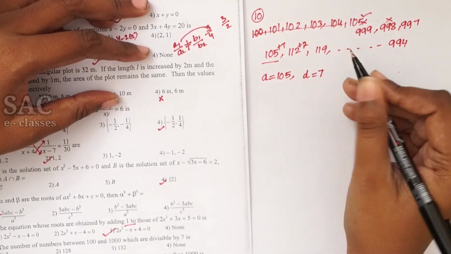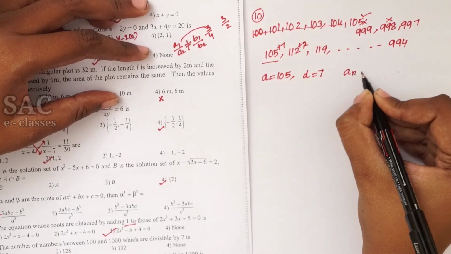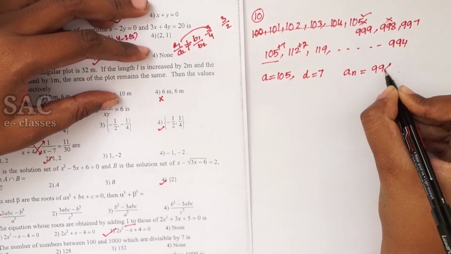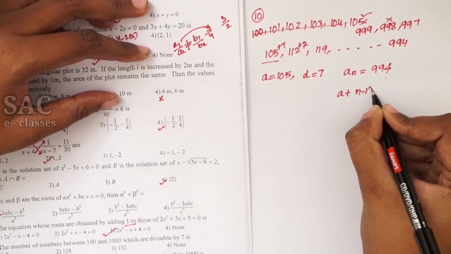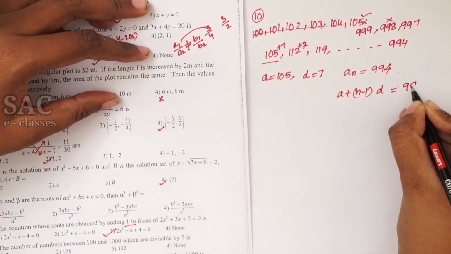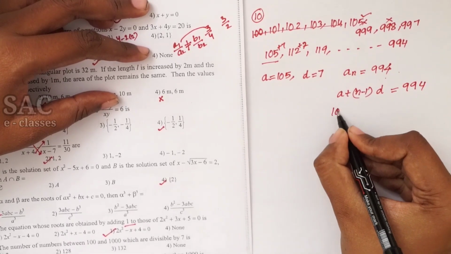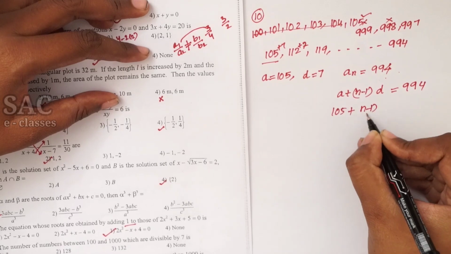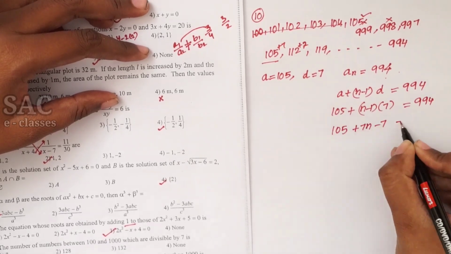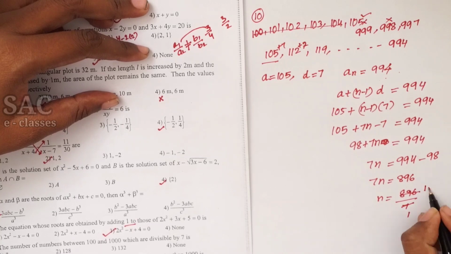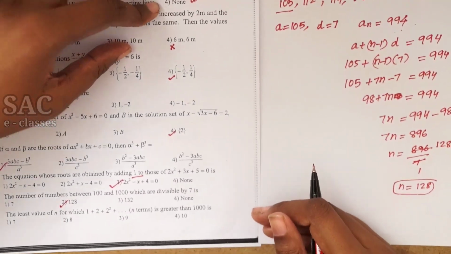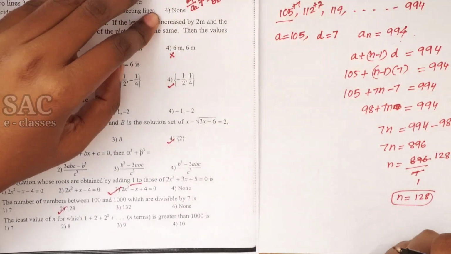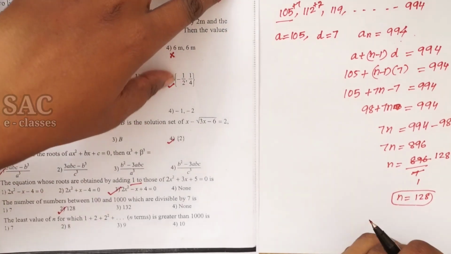That's why take d value as 7. And last number an is equal to 994. So a plus (n minus 1) into d equal to 994. 105 plus (n minus 1) into d, the value is 7. 128 numbers are present in between 100 and 1000. Indirectly it is asking about how many 3-digit numbers are divisible by 7.